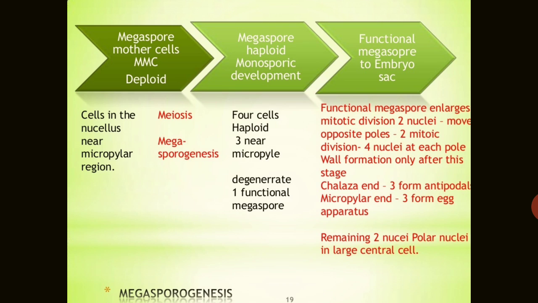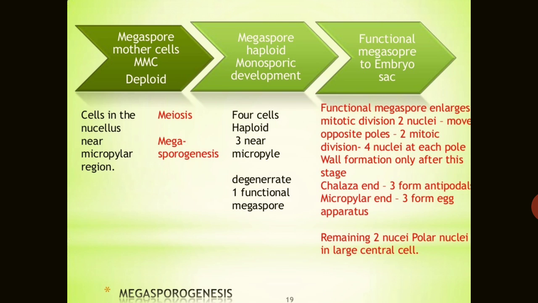be degenerate. In microsporogenesis, 4 cells are formed and all 4 develop into the pollen grain. But here, of the 4 haploid cells, the 3 near the micropyle are degenerated, and only 1 megaspore is functional. This functional megaspore enlarges and undergoes mitosis cell division. 2 nuclei, then 4 nuclei, then 8 nuclei mostly.